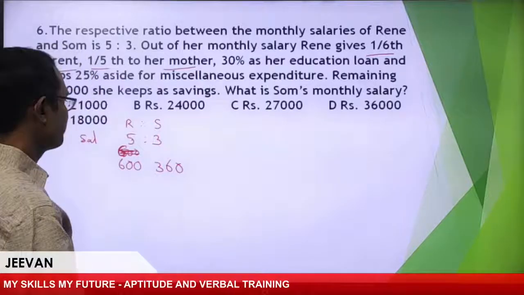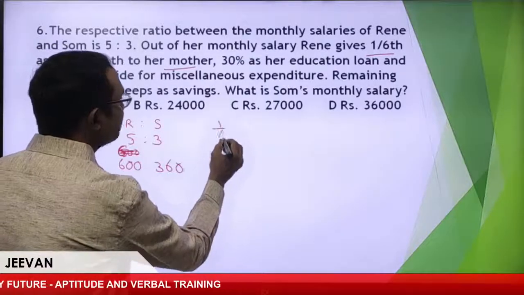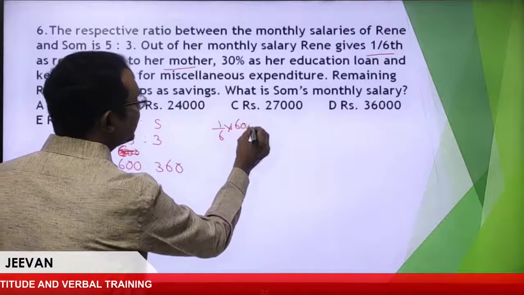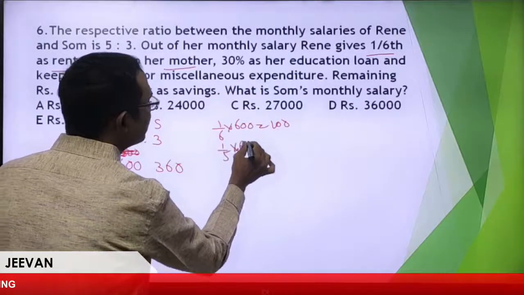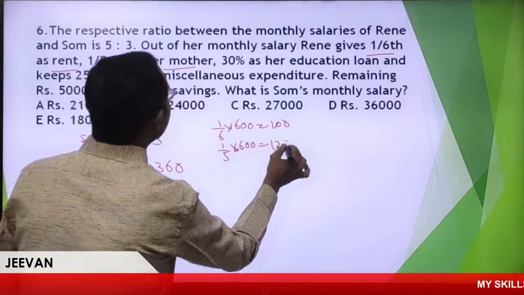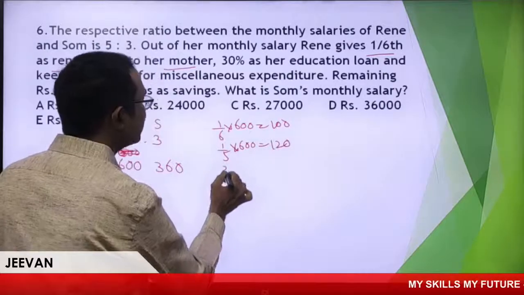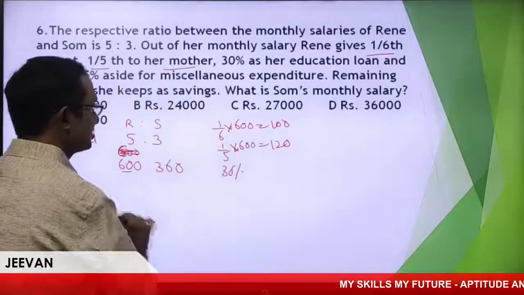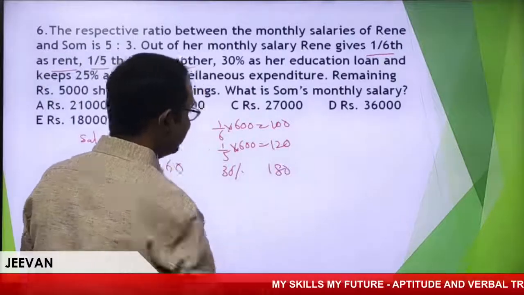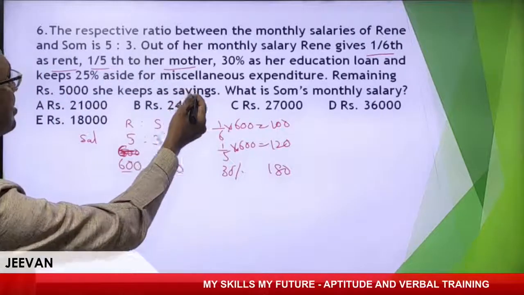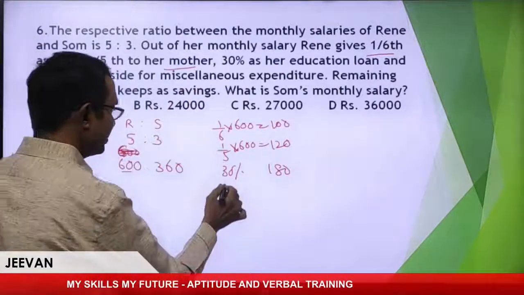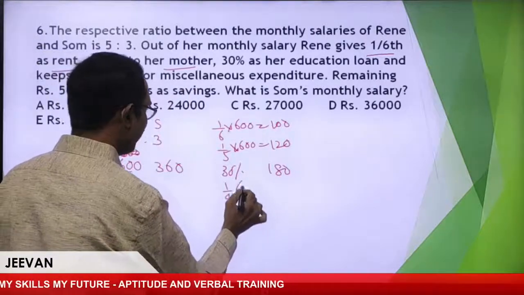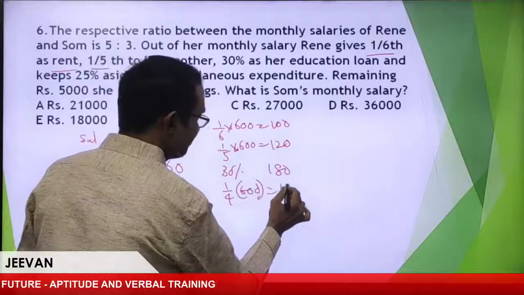Now let me write. 1/6 part of 600 is rent, which is 100. 1/5 part of this is for the mother. 30% is 180, which is the education loan, and she kept 25%. So 25% means 1/4 part of 600, which is 150.